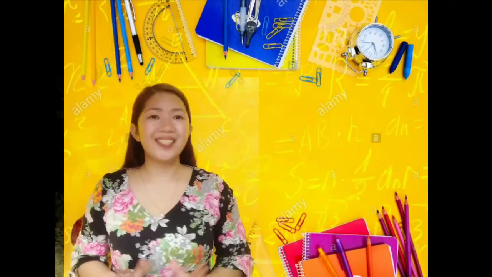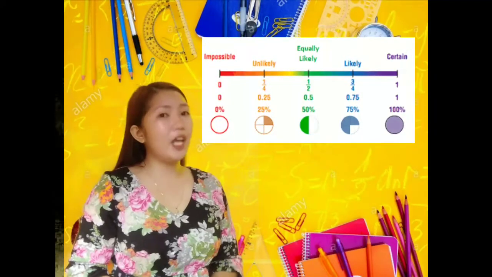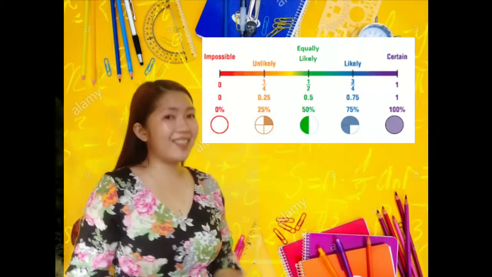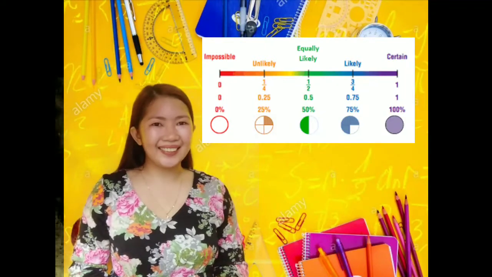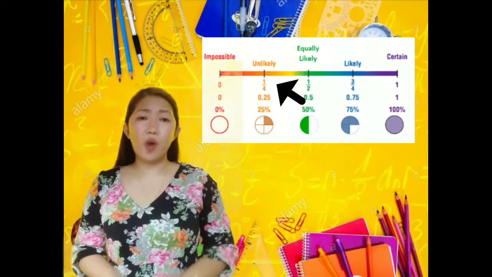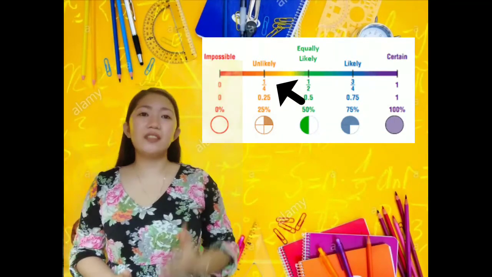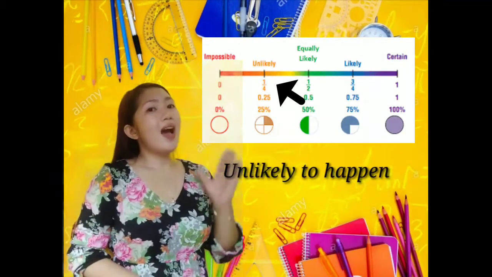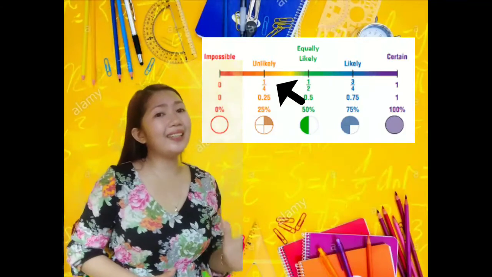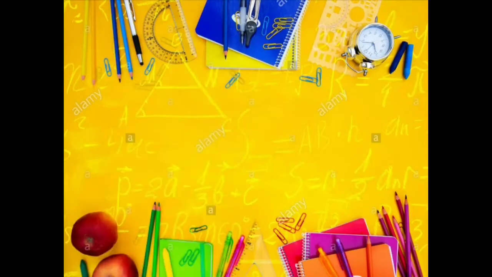So again, let us use the probability line to know how much chance we have of getting a 3. 1/6 is less than 1/2, which means that the probability that we can get a 3 is unlikely to happen, or there is a little chance that we can get a 3.